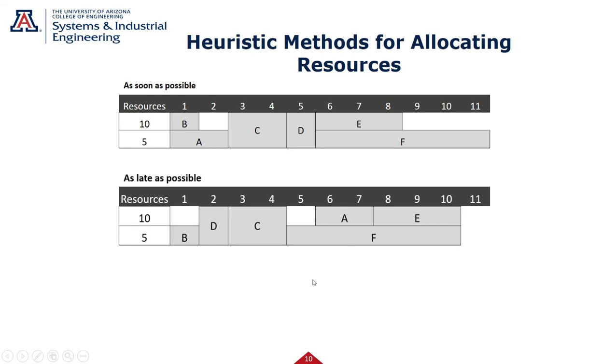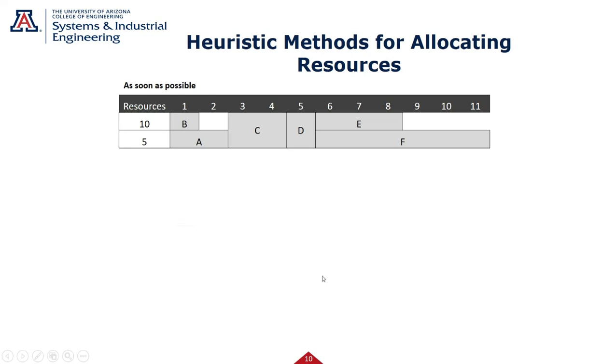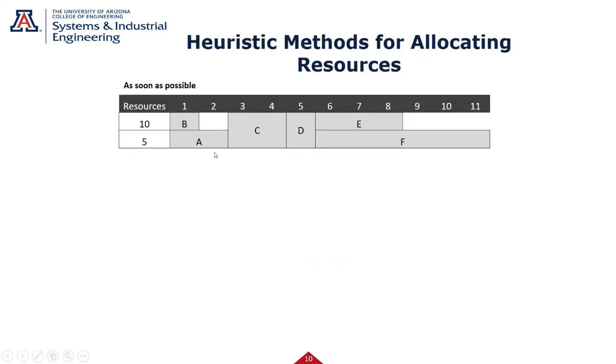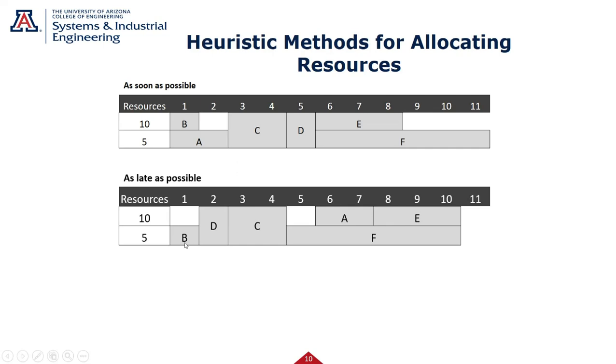Let's look at this heuristic, as late as possible. So let's go back again, sorry. A and E don't have to be done right away. They're not critical, they have some slack. So I'm going to hold them off, and I'm going to get started on B, C, D, and so forth. So here we are, B, D, C. Why did you do D before C? Because D was a shorter task, so I'm doing that first. You could have done either one, it wasn't going to affect this.